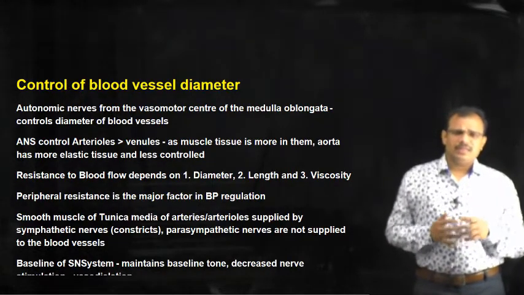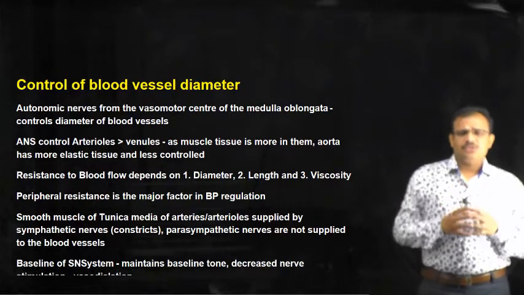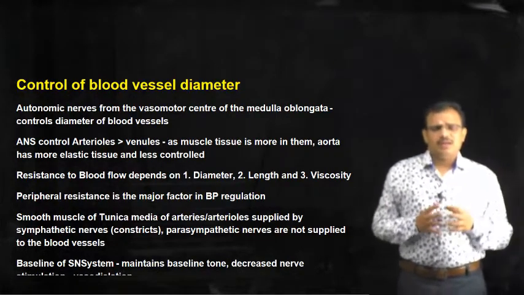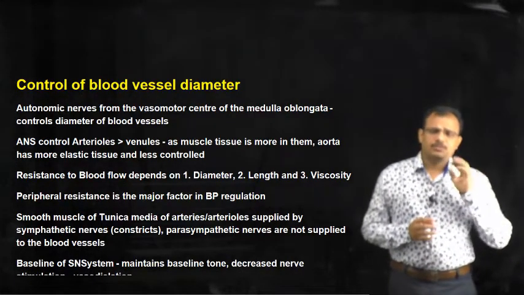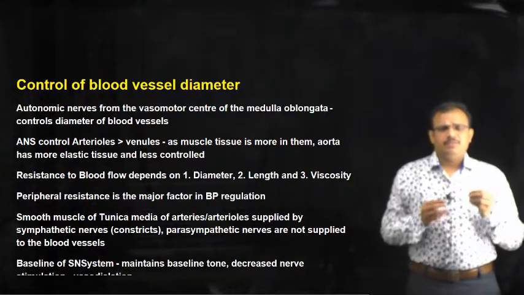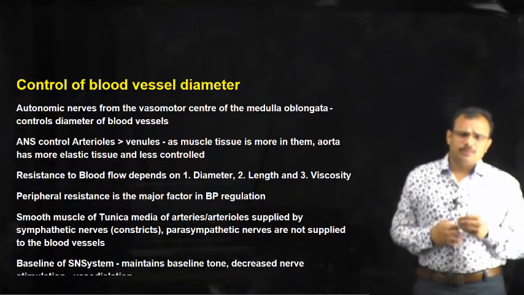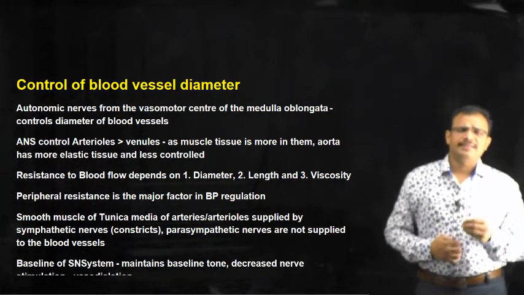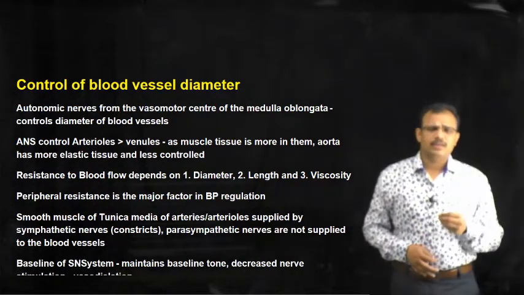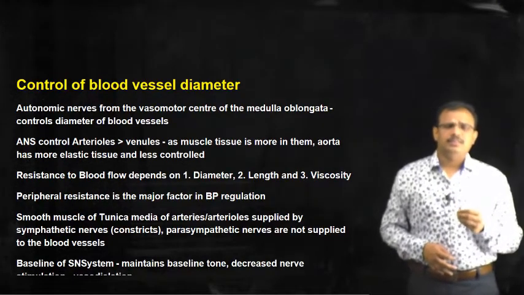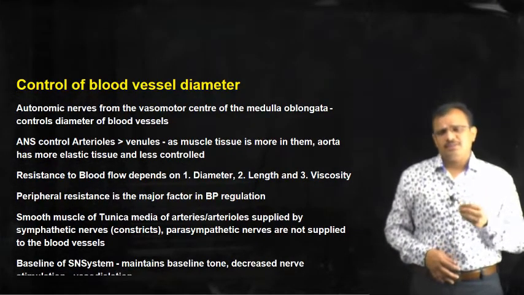Whereas in the case of smaller arterioles, we have seen elastic tissue is less, but muscle tissue is more, and generally the muscle tissue is under the control of the nervous system. The muscle present in the smaller blood vessels is smooth muscle, and smooth muscle is under the influence of involuntary nerves, that is the autonomic nervous system.